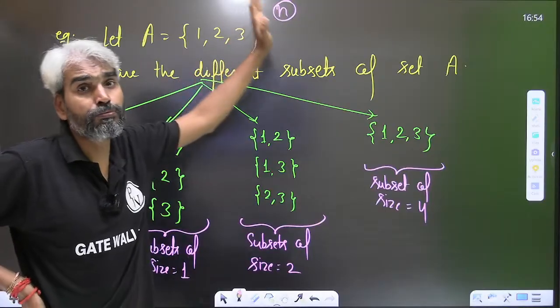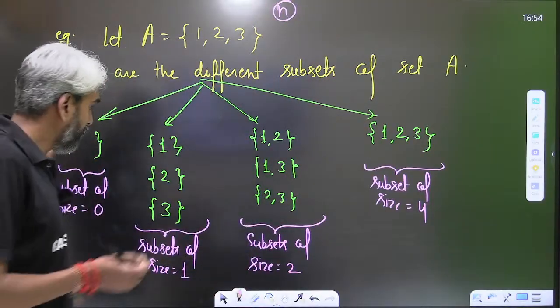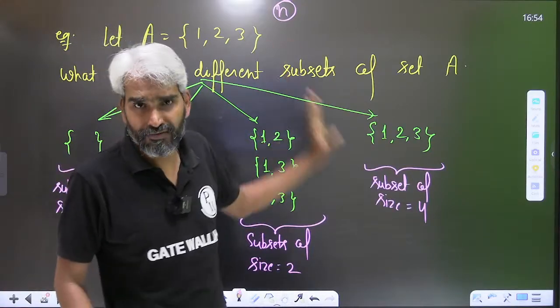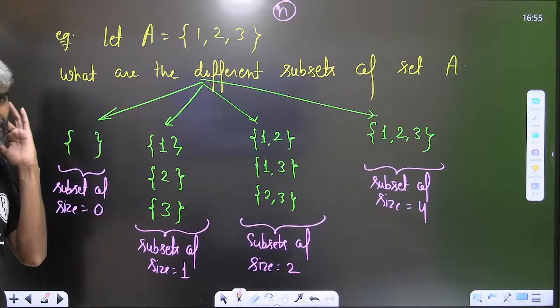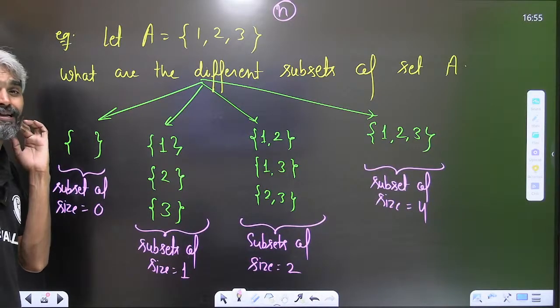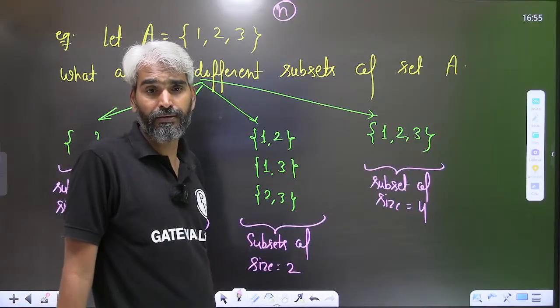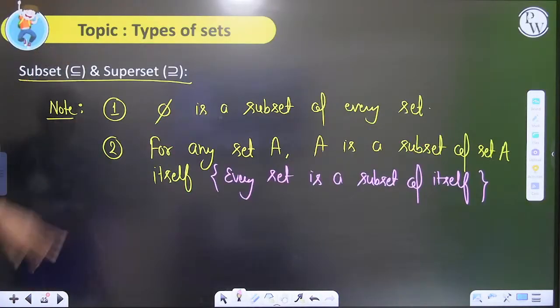You cannot choose more than n elements out of n elements. If you do so, you will be able to identify all the subsets of a given set, and then we'll write an equation. We'll sum it up and understand how many subsets of a given set are possible. Clear?